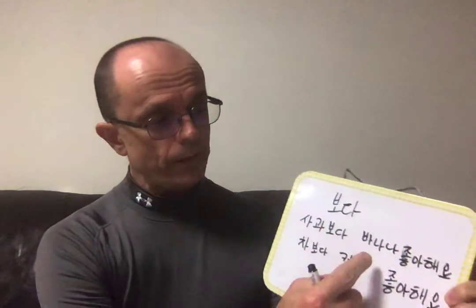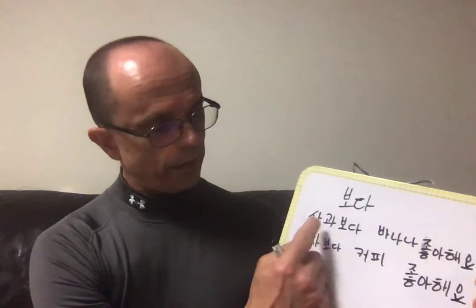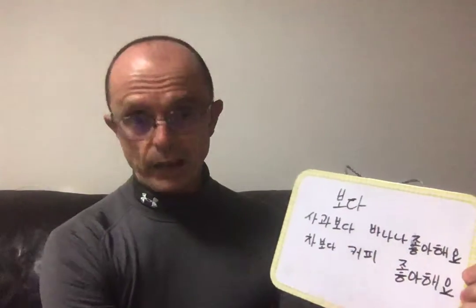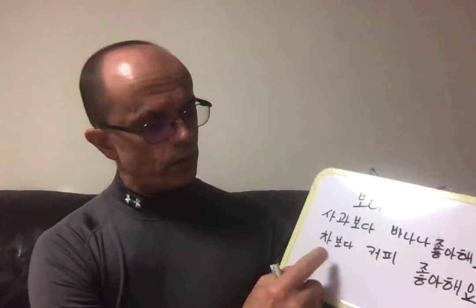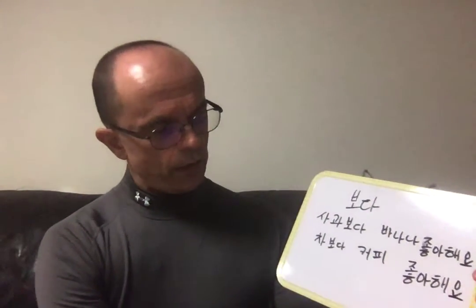So 사과보다 banana 좋아해요. So more than apple, bananas I like, right? So I like bananas more than apples, right? So the order totally gets flipped around on you, and it's really easy to get confused with that. So just pick you one that you can use as your key, so that you can always run that through your head until you get it down, right? So 차보다 커피 좋아해요.